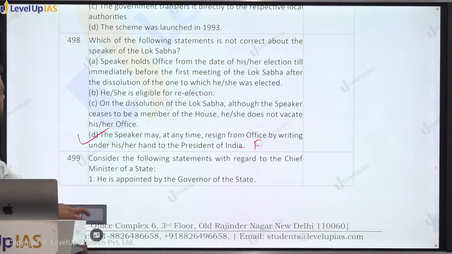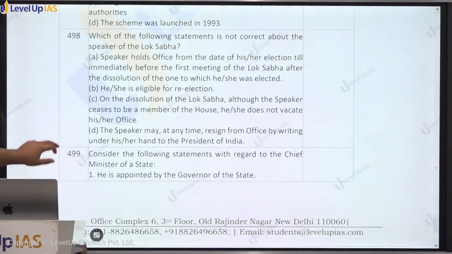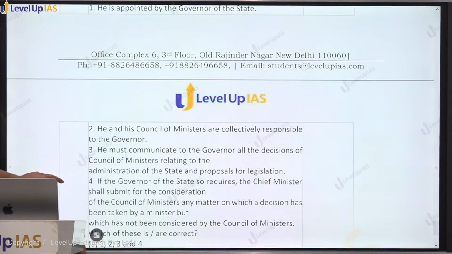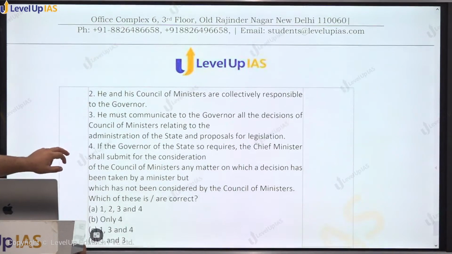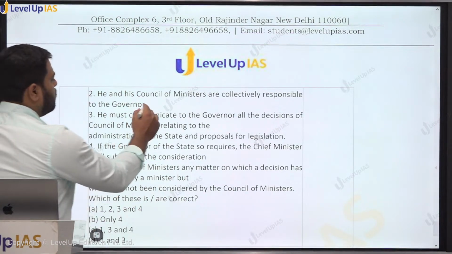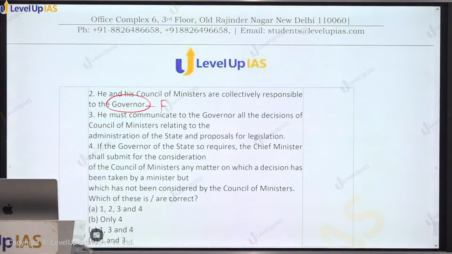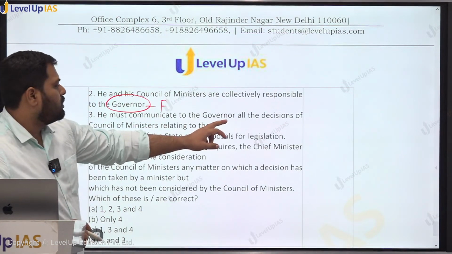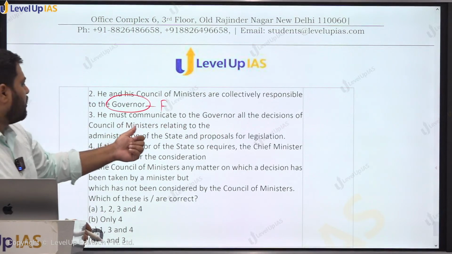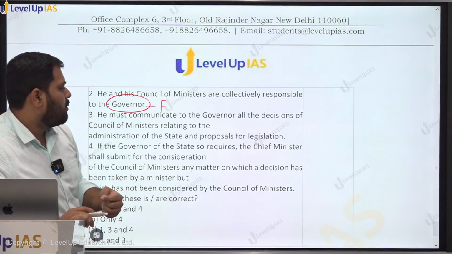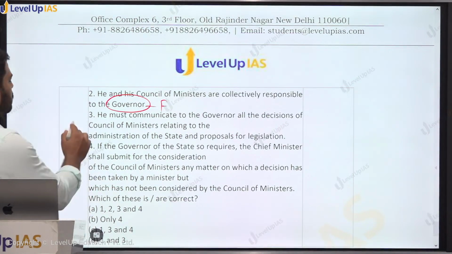Question number 499. Consider the following statements with regard to the Chief Minister of the state. He is appointed by the Governor. True statement. He and his Council of Ministers are collectively responsible to the Governor. This is false. To the Legislative Assembly. He must communicate to the Governor all the decisions of the Council of Ministers relating to administration of the state and proposals for legislation. This is true.